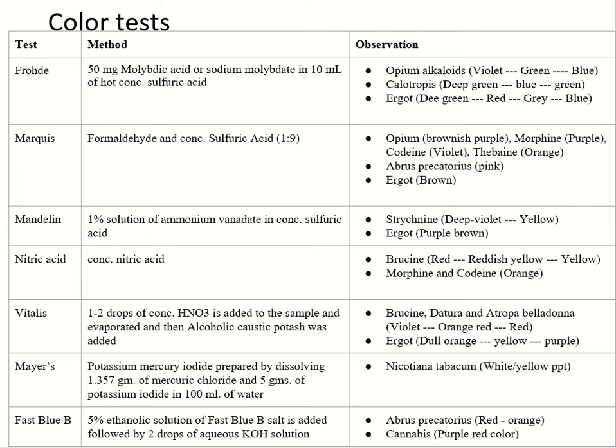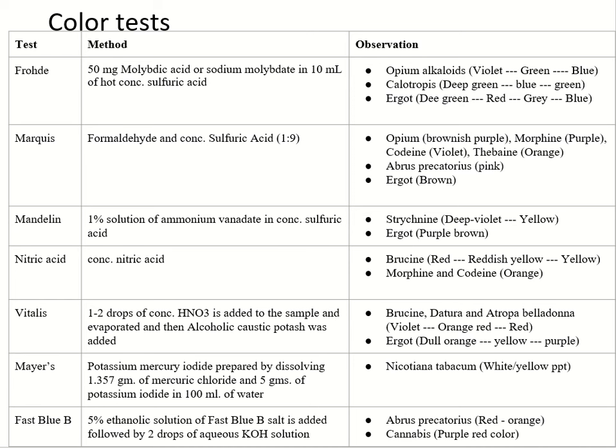Vitali's reagent: 1-2 drops of concentrated nitric acid are added to the sample and then evaporated, and alcoholic caustic potash is added. With brucine, datura and atropa belladonna, it gives violet, orange red and then red color. With ergot, it gives dull orange, yellow and purple color.